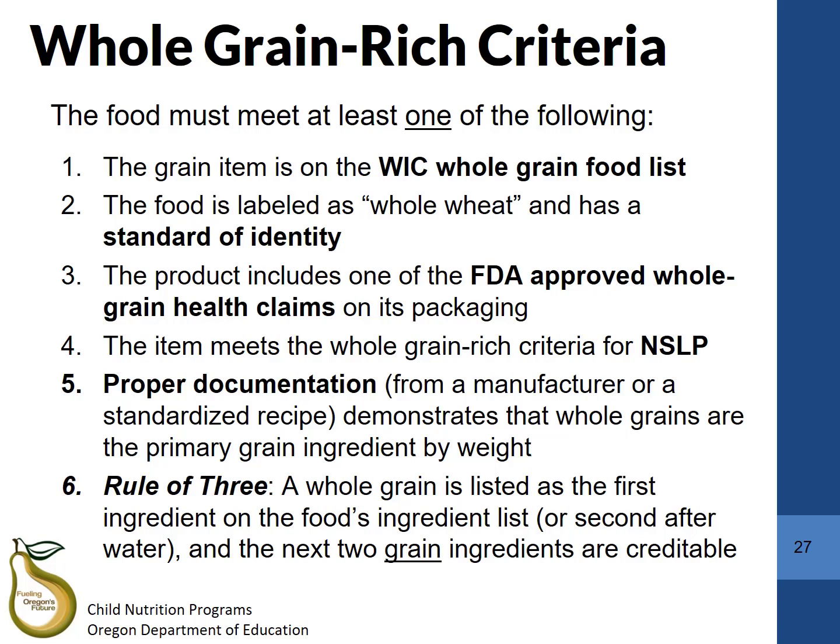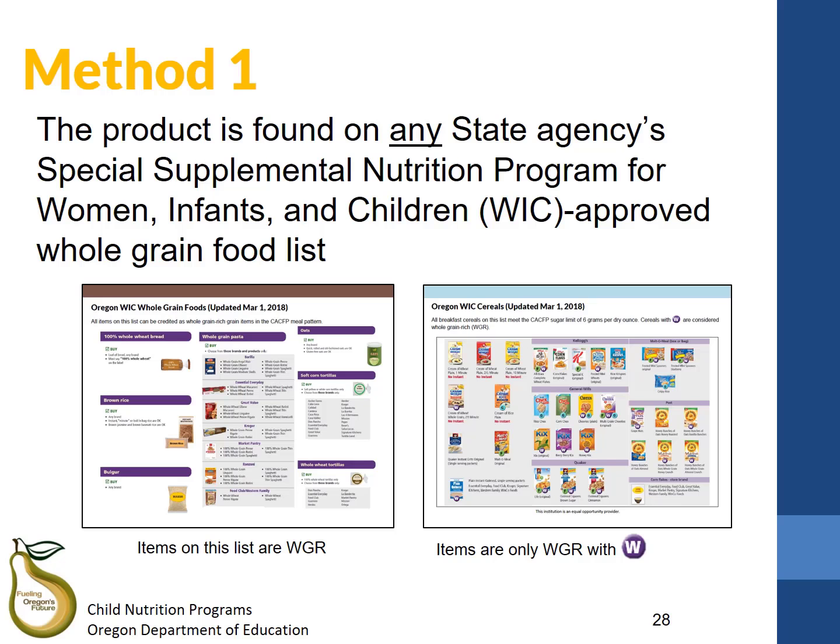If the item is a fortified breakfast cereal, if the first ingredient is a whole grain and the cereal is fortified, the item will also meet the Rule of 3. Let's take an in-depth look at each of these methods.